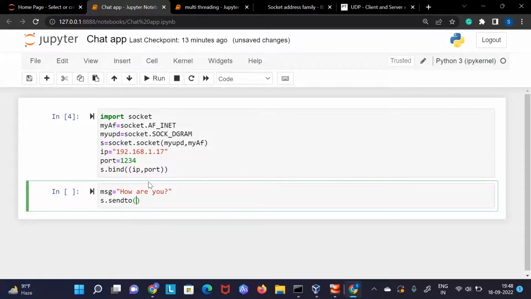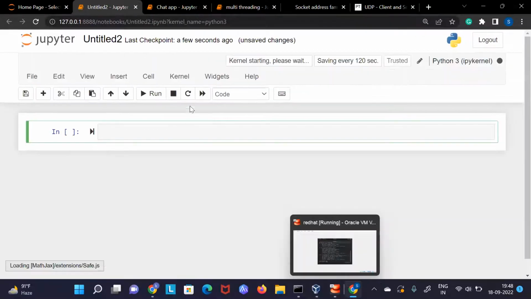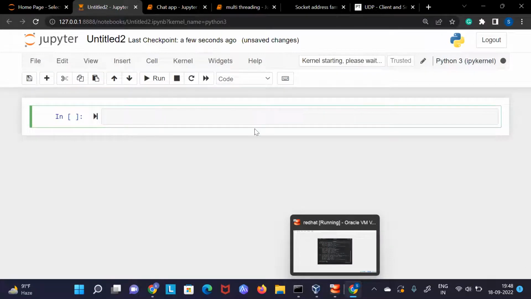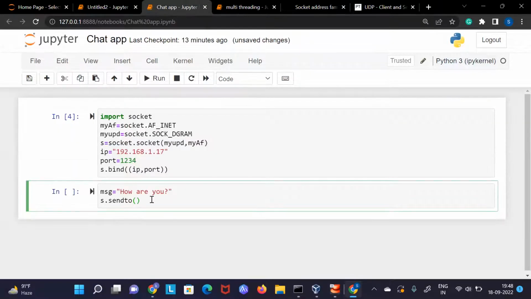Let's make this Windows server a client also. I'm just creating one more Python application just to show you. Let me do it on the same system first, so that if you want to do this locally, you can. Why am I doing this? How can I send this message from this tab to this tab? This is the second tab. How can we do it?